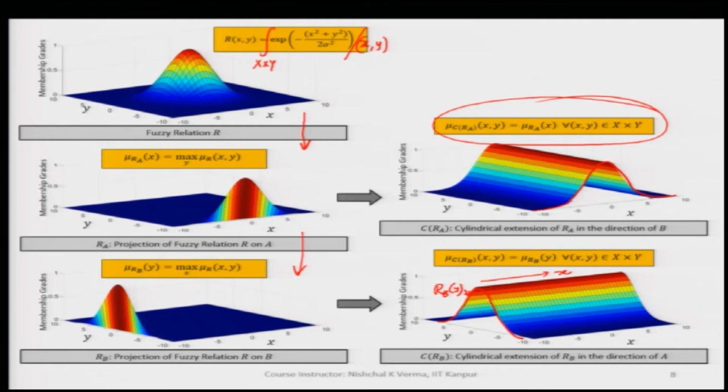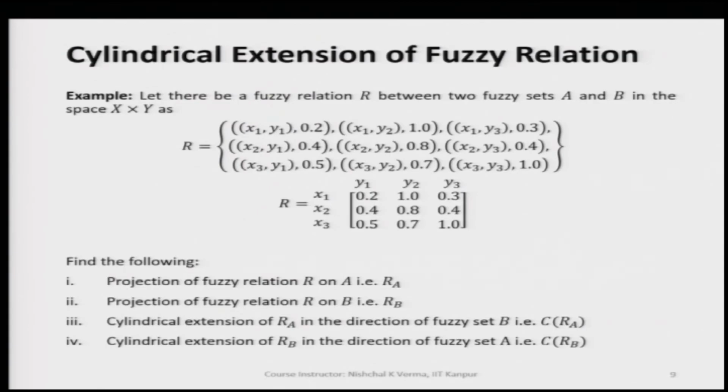So, we clearly see that we are not going to get the original relationship set with which we started. So, this is what is very interesting to note. But what we gain here is that we are able to get the dimension extended. Now, this was the understanding of cylindrical extension with the continuous relation fuzzy set. Now, let us take a discrete relation fuzzy set.